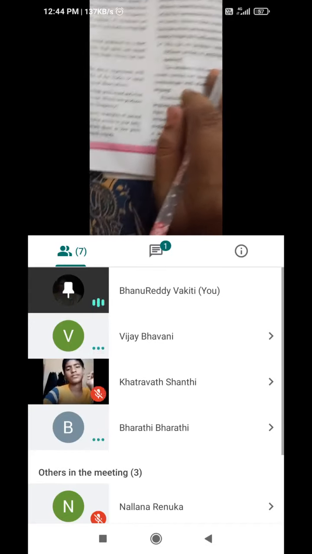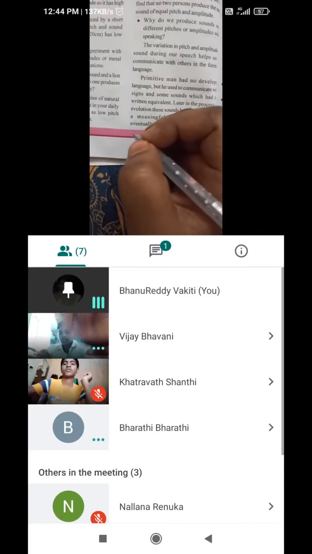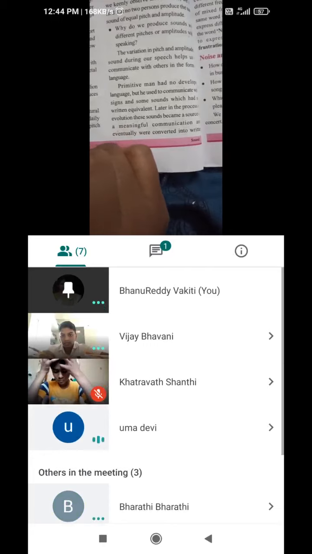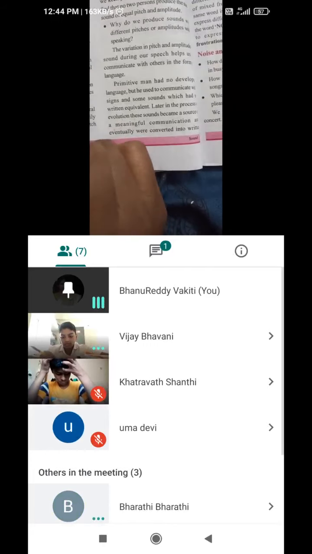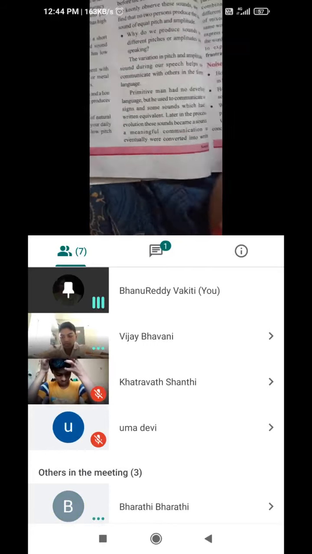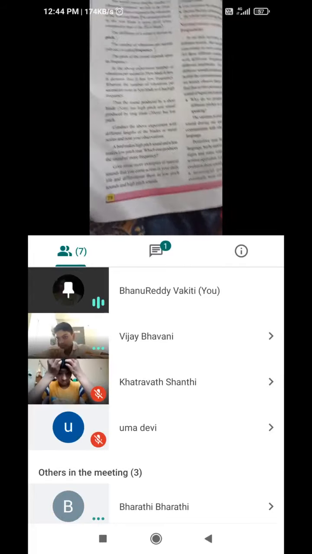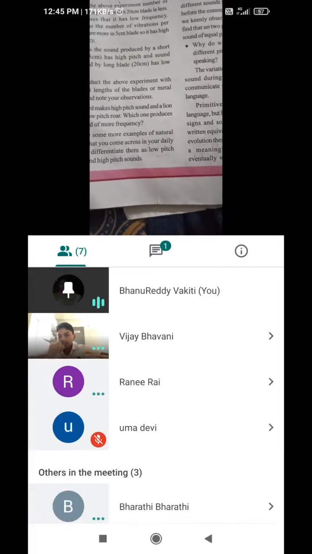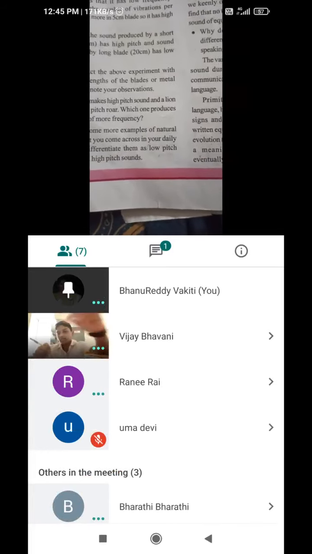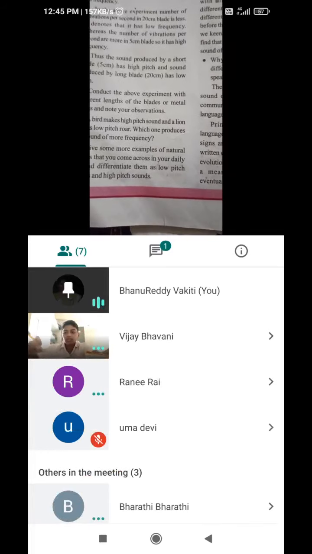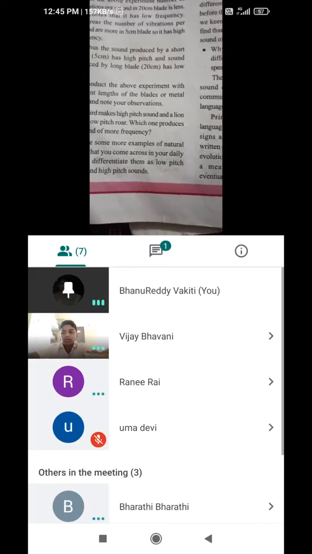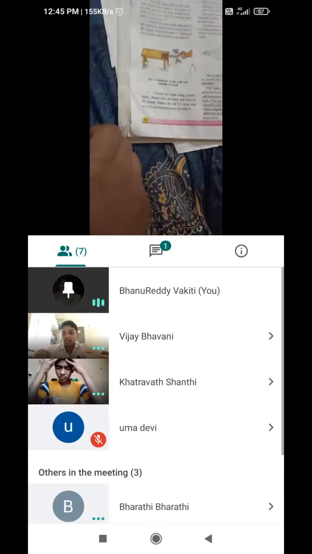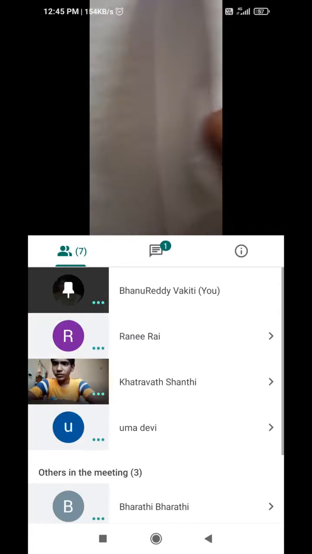Up to here we'll stop. Okay, na? Tomorrow we will see here, natural low pitch sounds and high pitch sounds we will see. Metallic blades. Here we are observing. I think you got wavelength is high means louder sound will get, and frequency is high means pitch is more. Pitch ఎక్కువ ఉంటుంది at that time. So tomorrow we'll see further, and I will write notes now.